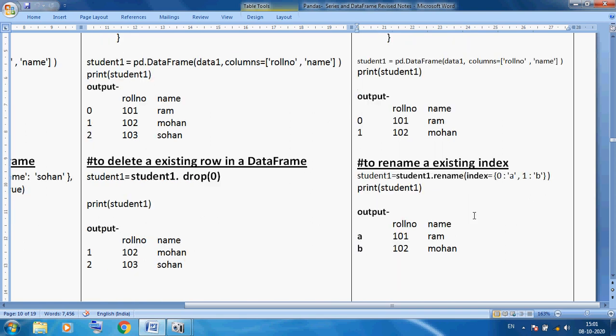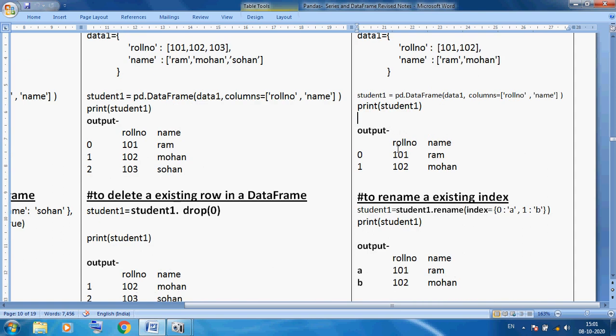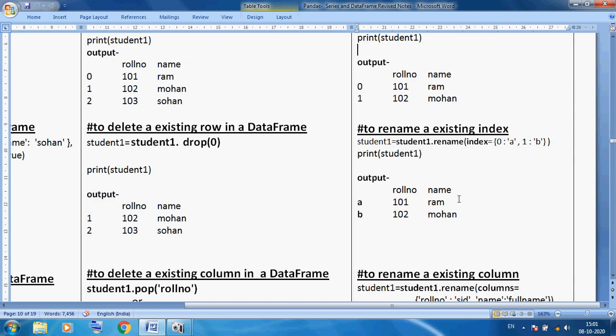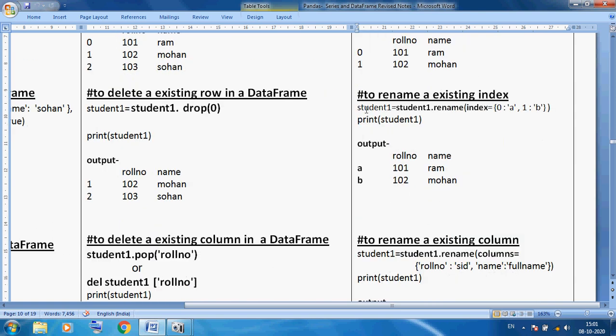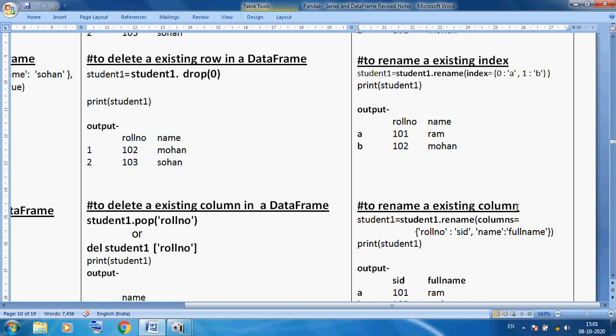Okay friends, now I want to change the names, roll number and name. Okay, same thing, copy and paste, but here instead of index, I am using columns. Okay, because I want to change the column name. Columns equals, old column name roll number, new column name SID, old column name name and new column name, full name. Okay, so this is a simple thing, but column, index, so keep this in mind, in braces.